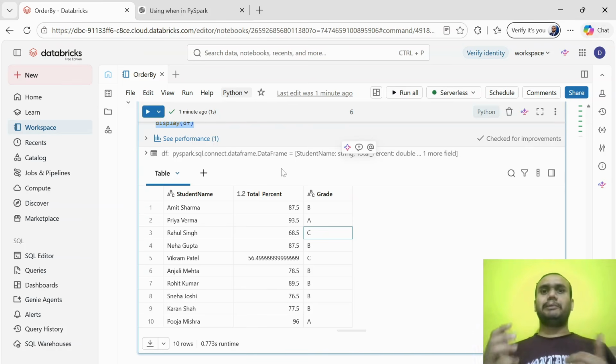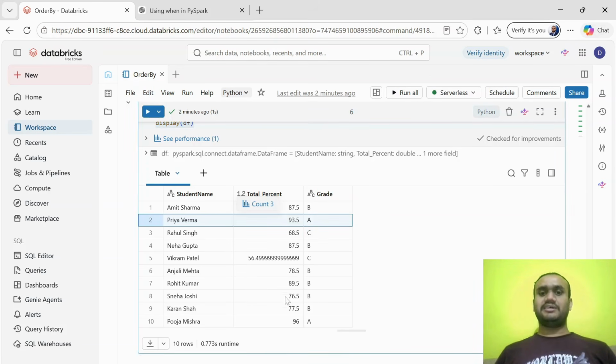All the people who have achieved above 90 are really superior, and they are the best performers of the class. We can see there are A grades: Priya, one more A, Pooja, and who else? So both Priya and Pooja are A grade. Now see B grade.